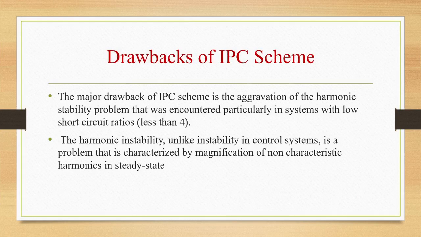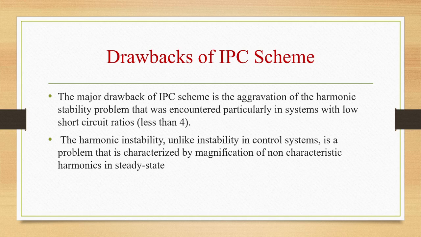Now let us see the drawbacks of the IPC scheme, because we are not using this nowadays. Only in earlier days this was used. Nowadays we are using EPC, that is equidistance pulse control. So what are the drawbacks of the IPC scheme? The major drawback is the aggravation of the harmonic instability problem that was encountered particularly in systems with low short circuit ratios, that is less than 4.